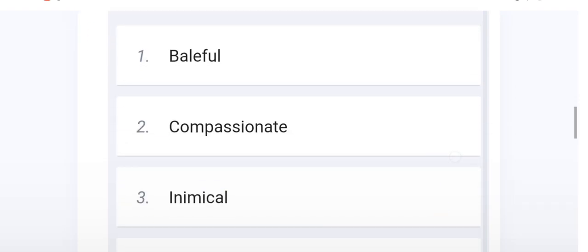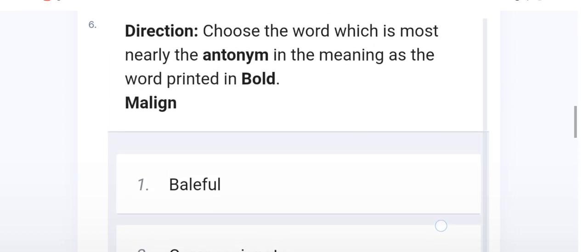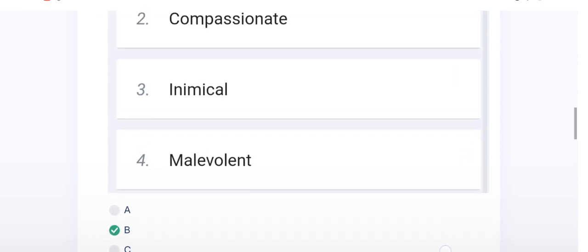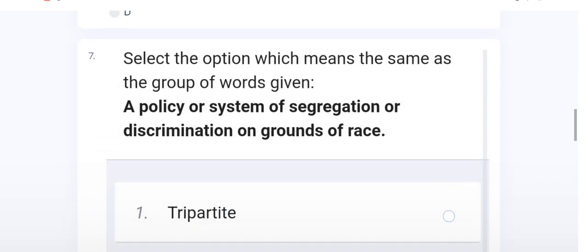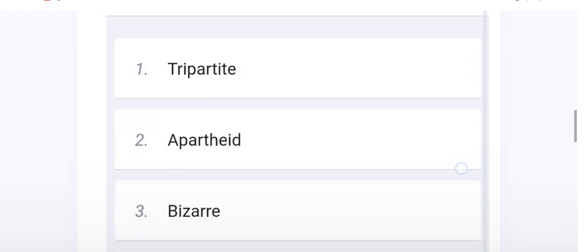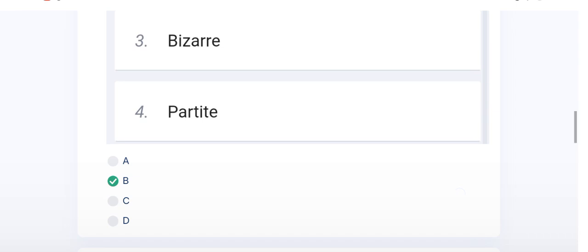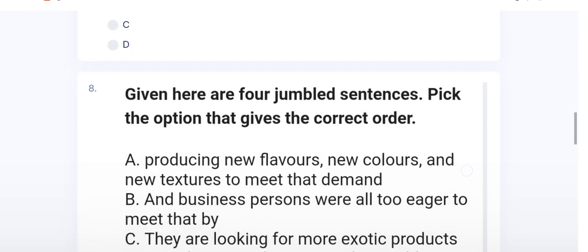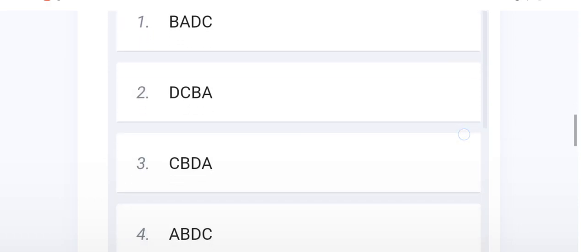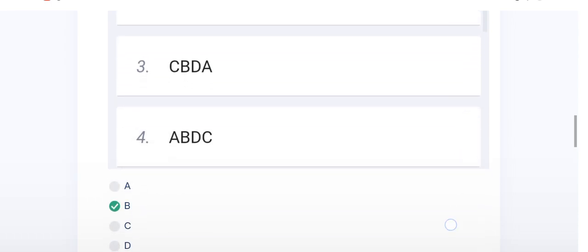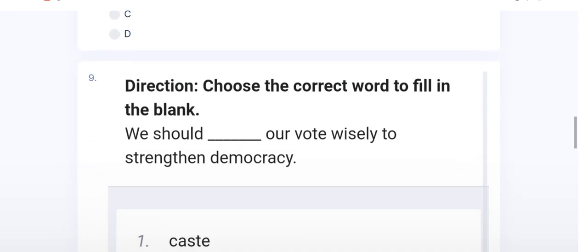The right option of this question is B. And the 7th number question has the right option, that is B. And the 8th number question asks from the jumbles, and the right option of this question is B.